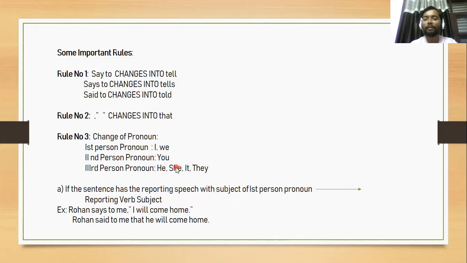Rohan says to me, I will come home. I is the first person pronoun here, and it will change according to the subject of the reporting verb, Rohan. And says to changes into tells. So you will say that Rohan tells me that he will come home.